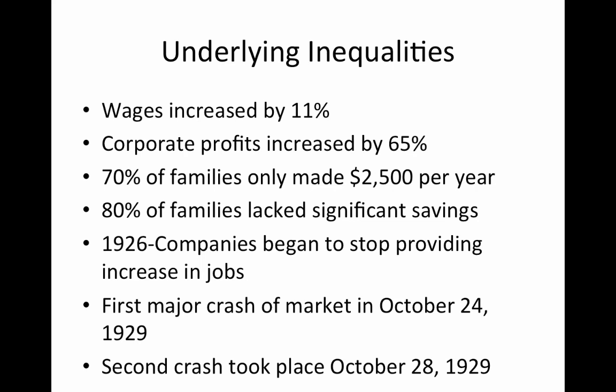A real wage is when a wage rises in relationship to the increase in prices in order to be able to buy things. Eventually, we saw the first major crash in the market on October 24th of 1929, and a second crash then took place very quickly after that on October 28th of 1929.